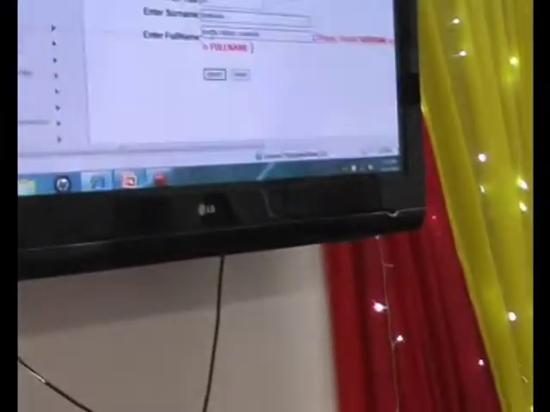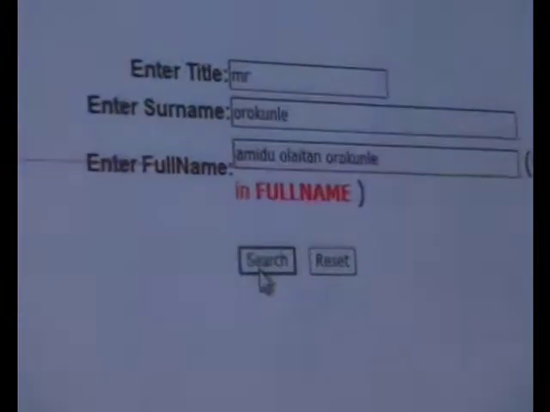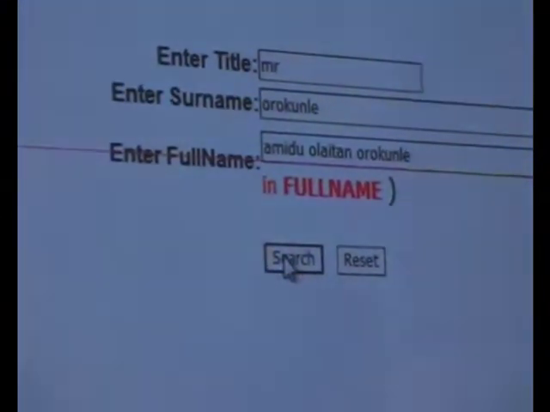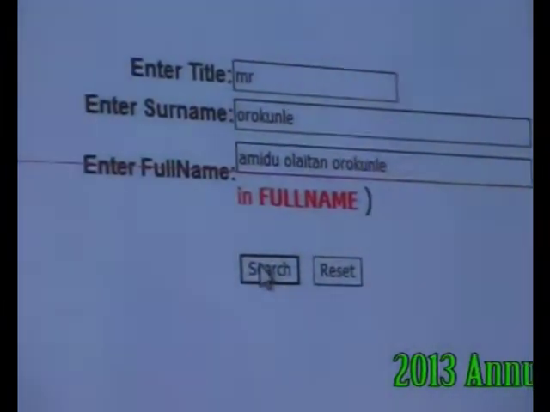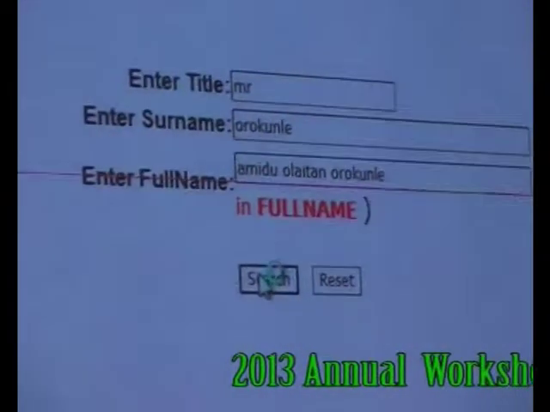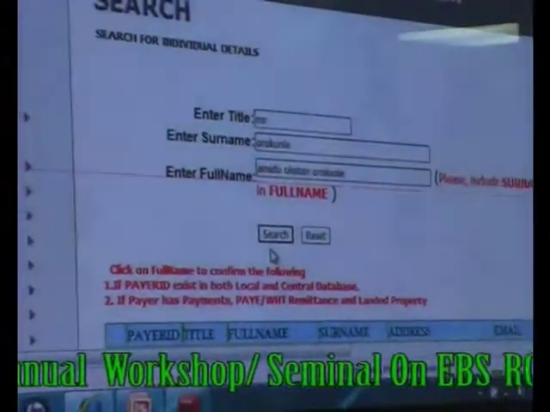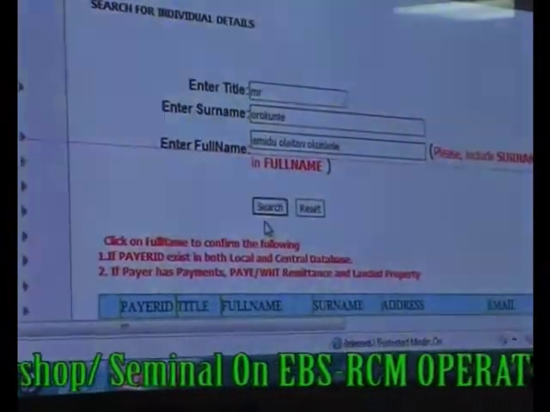And the surname is... All right, search. So we're about to search for Mr. Hamidu Olaito Orokune on the website.